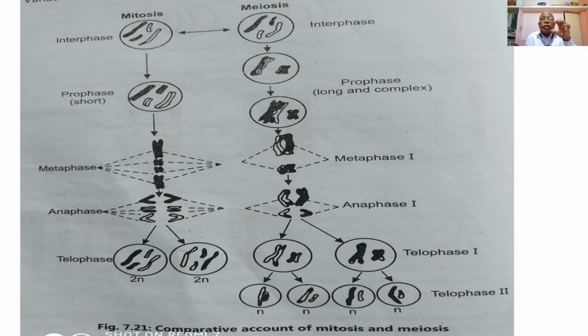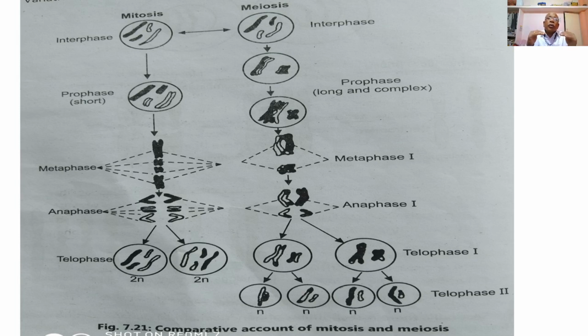Then at telophase, the chromosomes are aggregated at the opposite poles to form a nucleoid mass. The nuclear membrane begins to appear, and the spindle fibers disappear during telophase. Finally, the two daughter nuclei are formed in the cell during mitosis, after which there is cytokinesis.